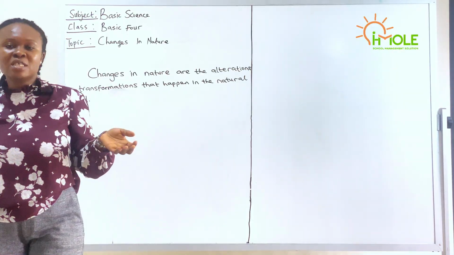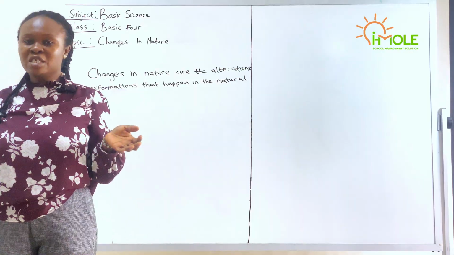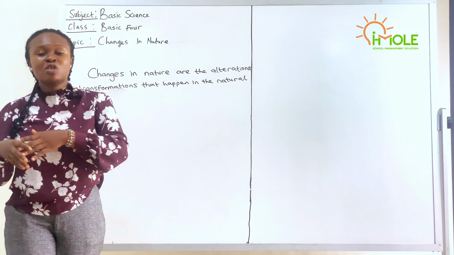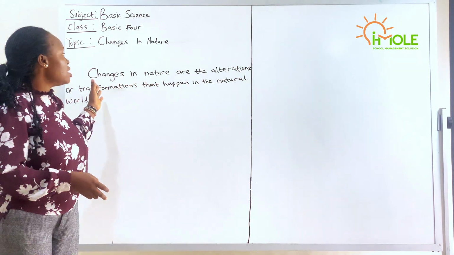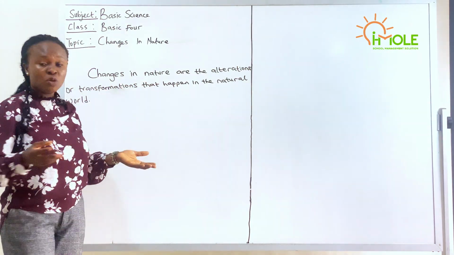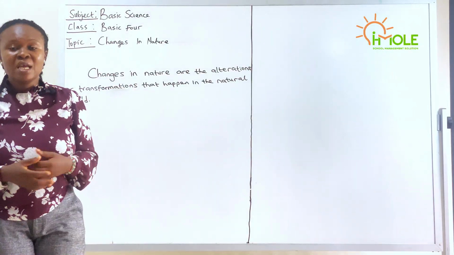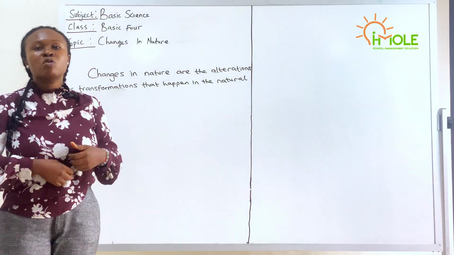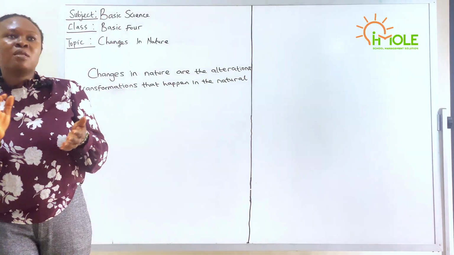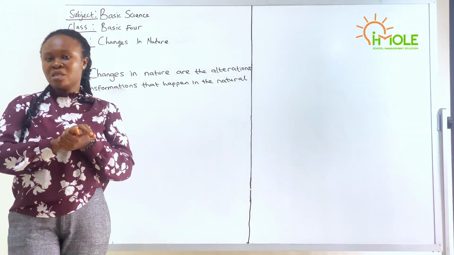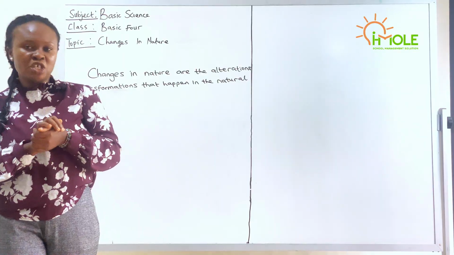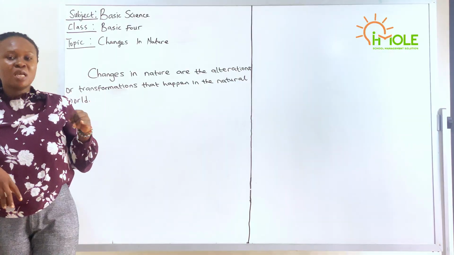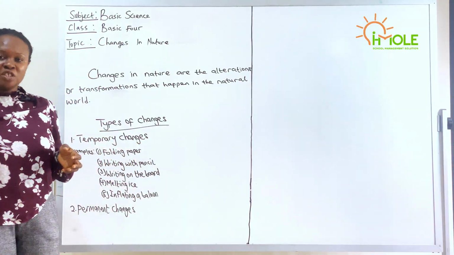Now, when we say changes in nature, there are two types of changes in nature. Remember, I said change is when something is altered. And as you can see, changes in nature are the alterations or transformations that are made in the natural world. So there are two types of changes: temporary changes and permanent changes.